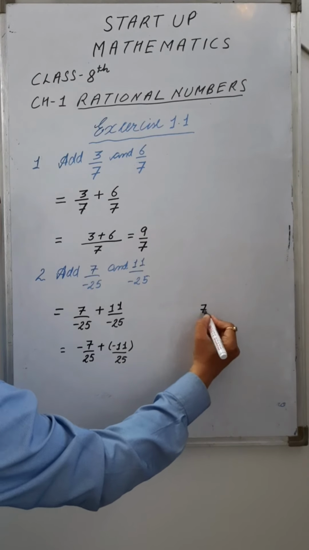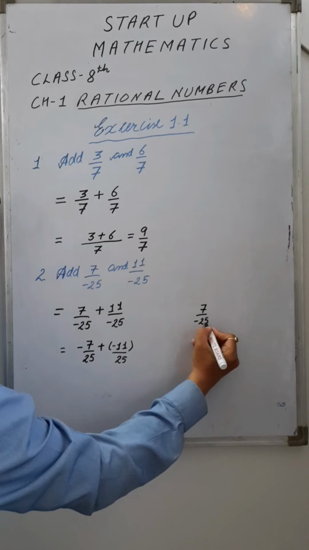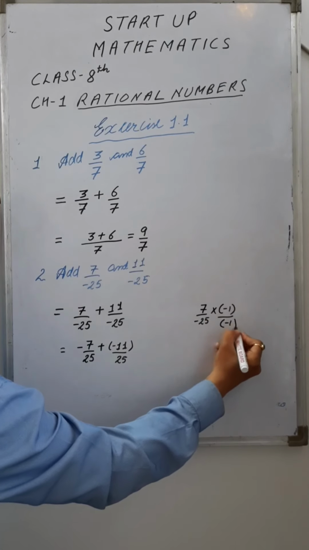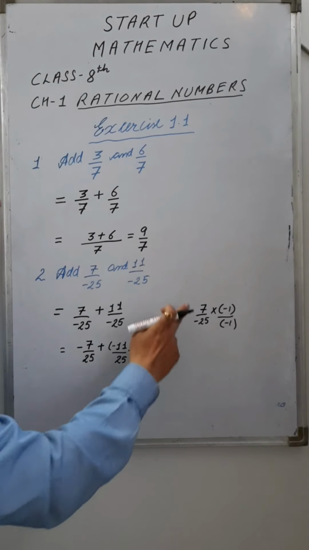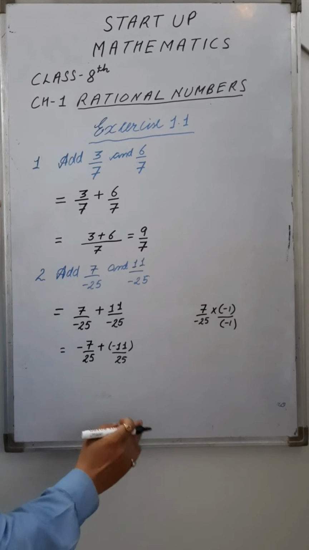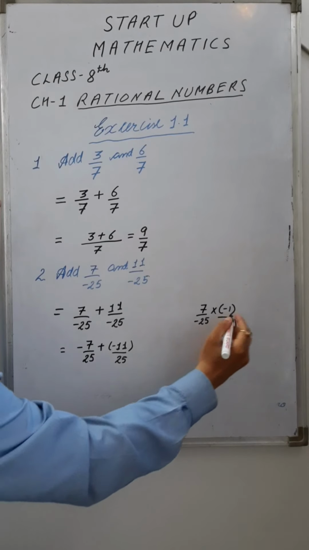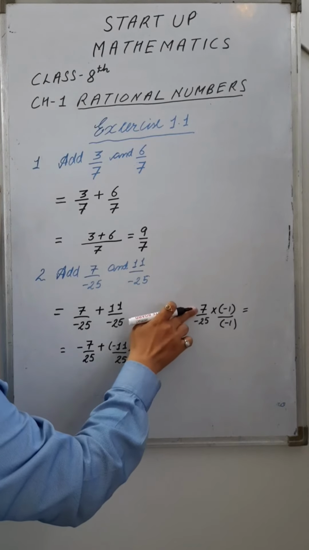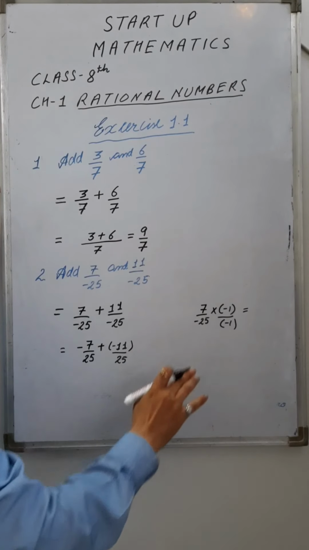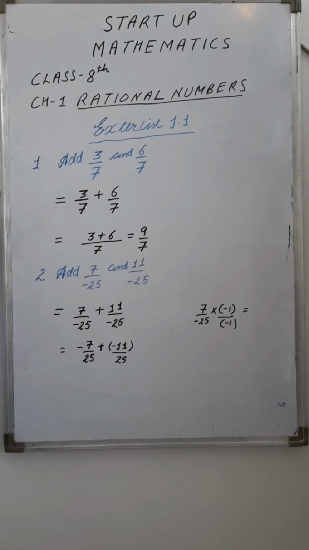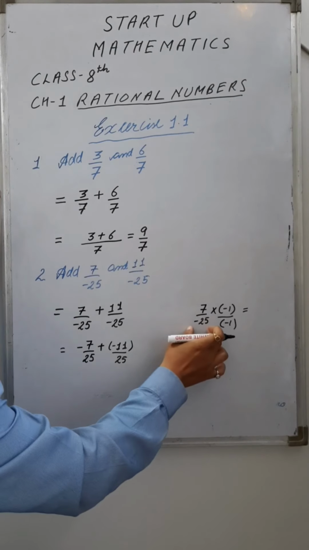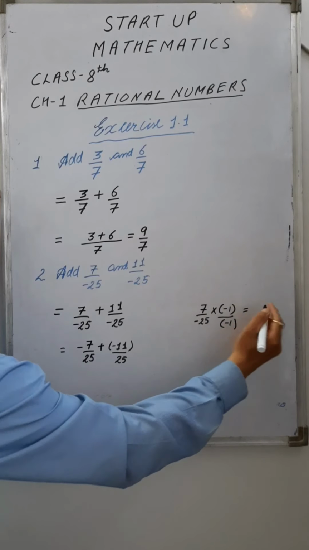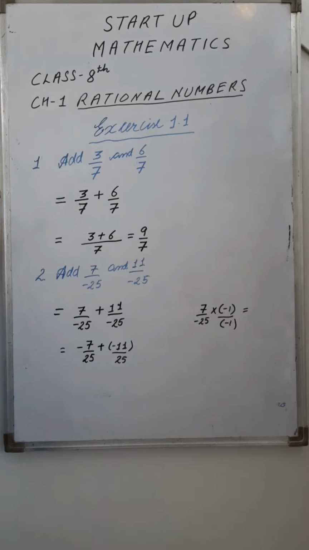If I talk about 7 upon minus 25, I can multiply it with -1. Multiply numerator and denominator by -1, right? Hence the value does not change. Sorry, not fraction, this is a rational number, because a fraction is never negative. So this is a rational number. So 7 multiply -1. 7 is of positive sign, 1 is of negative sign.